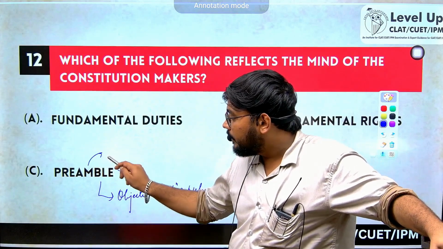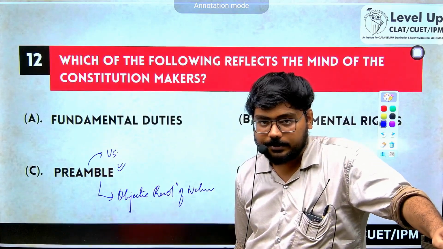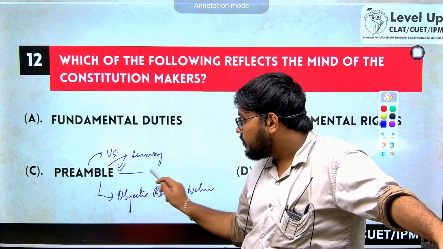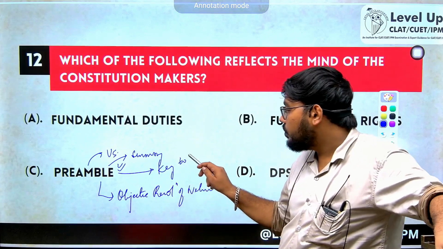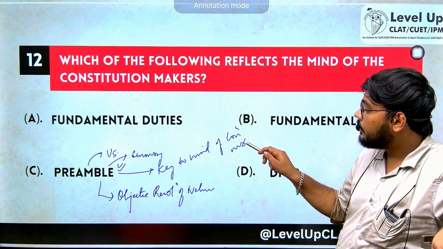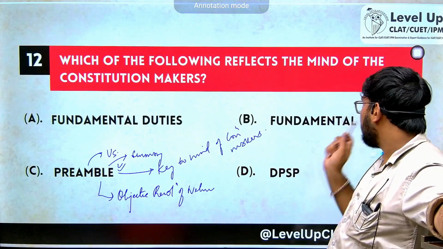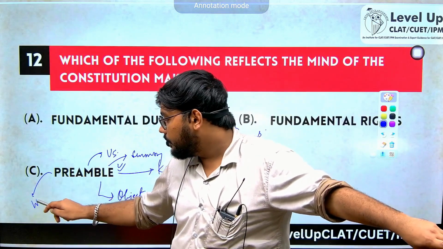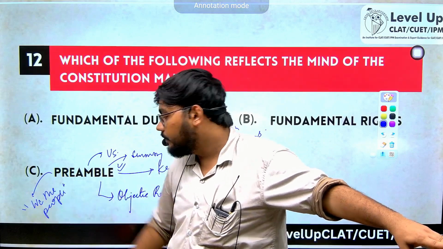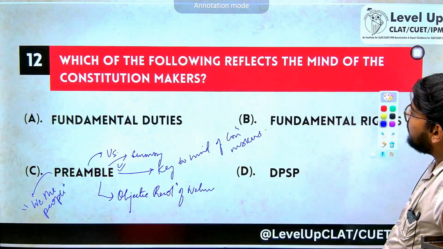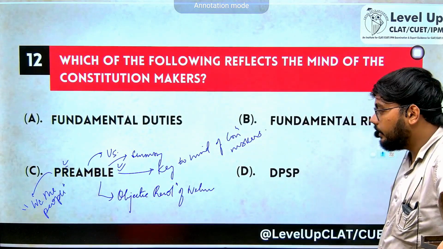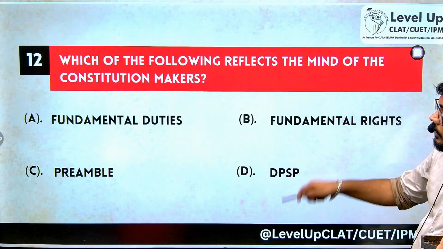The concept of Preamble has been taken from the United States. So Preamble is like the summary of the Indian Constitution. It is the key to the mind of constitution makers. And the Preamble has been given to us by we the people. We the people of India give to ourselves this preamble, right? So which of the following reflects the mind of the constitution makers? The answer is Preamble. Everything that I write and tell you is very much important for your examination.